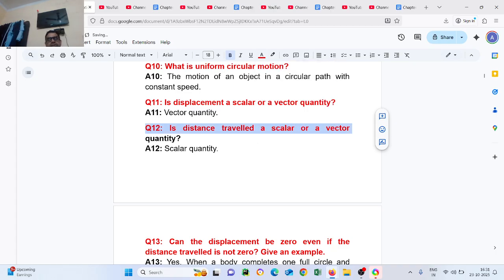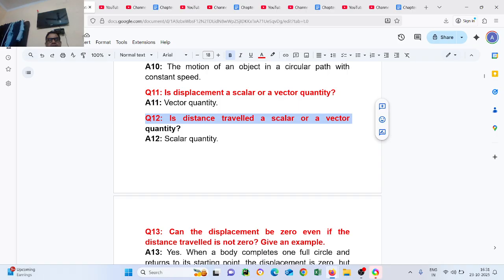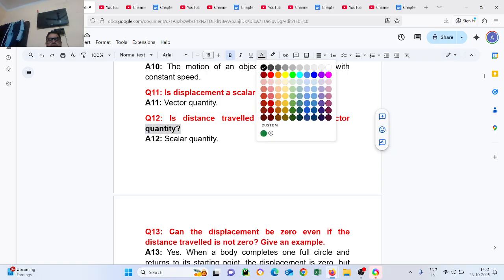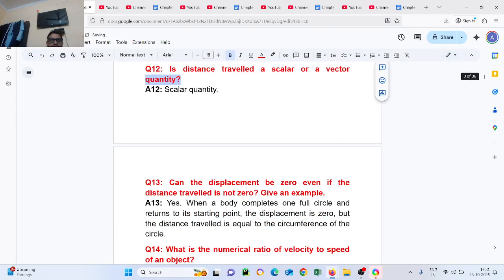Is distance traveled a scalar quantity or a vector? It is a scalar quantity. Now question number 13. Can the displacement be 0 even if the distance traveled is not 0? Give an example. Yes. When a body completes one full circle and returns to its starting point, the displacement is 0, but the distance traveled is equal to the circumference of the circle.